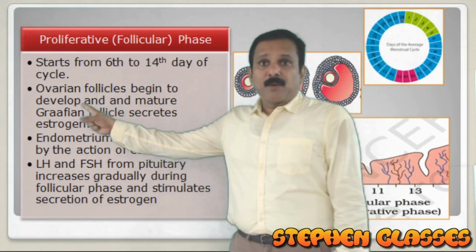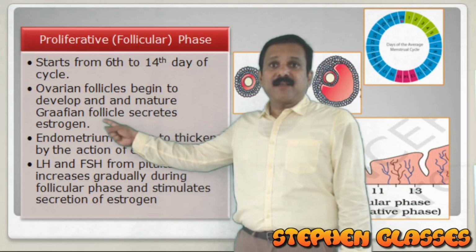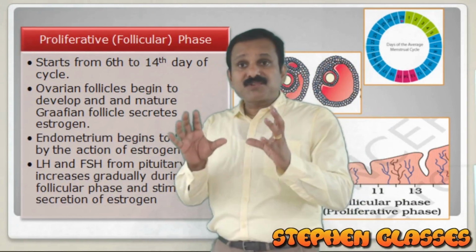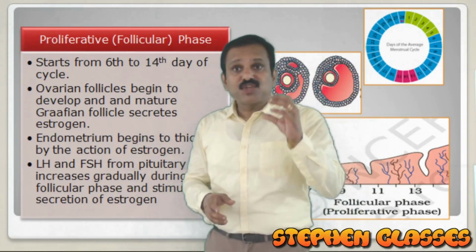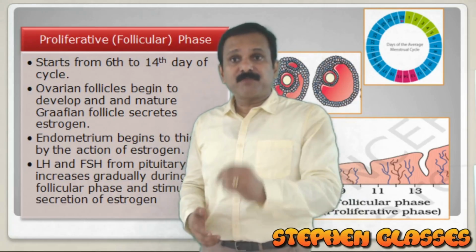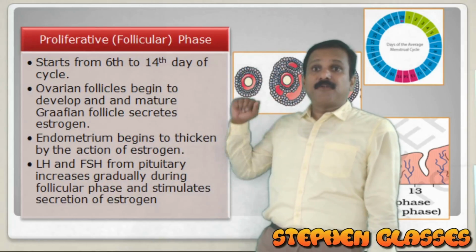Ovarian follicles will begin to develop and mature to the Graafian follicle, and it will secrete estrogen. Estrogen is a hormone produced by the ovary. Which part of the ovary produces estrogen? It is the developing ovarian follicles.